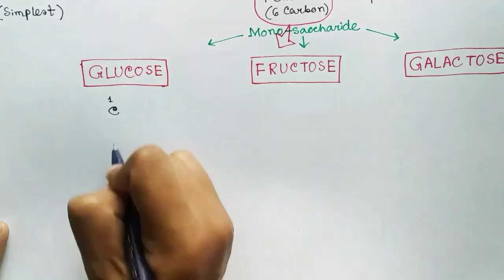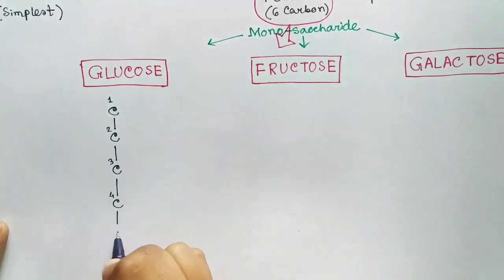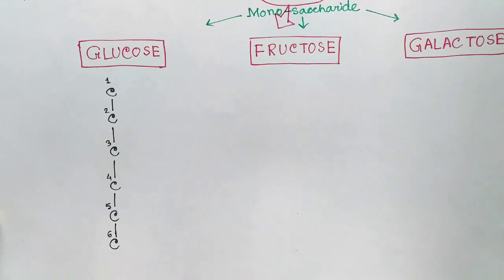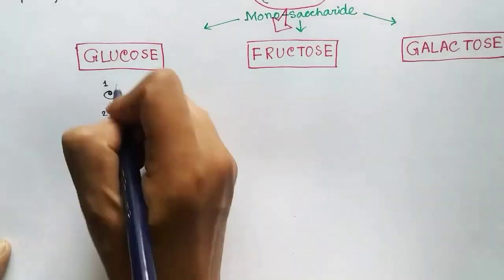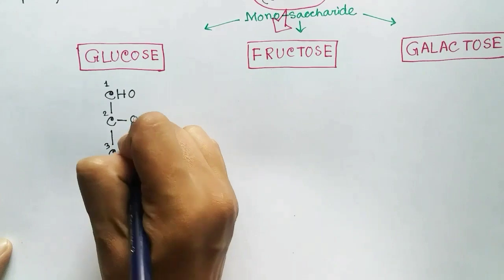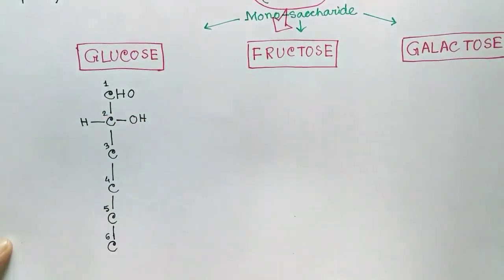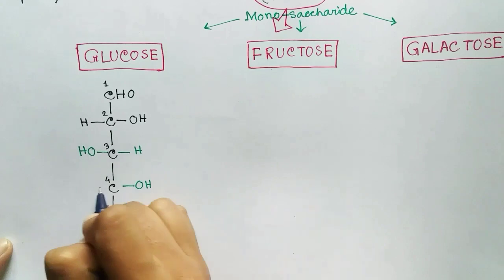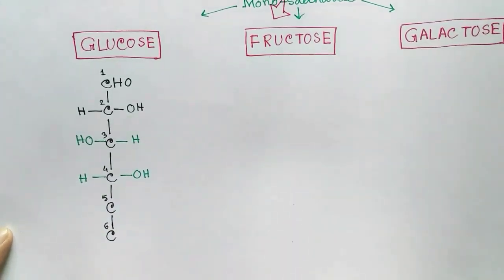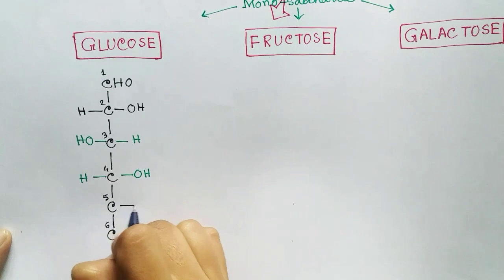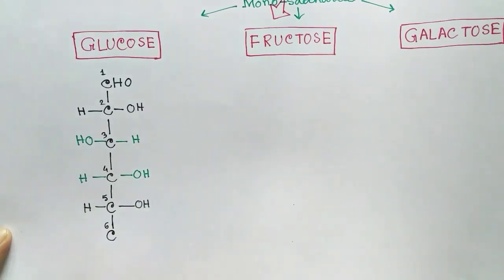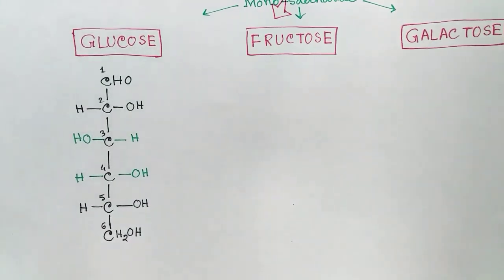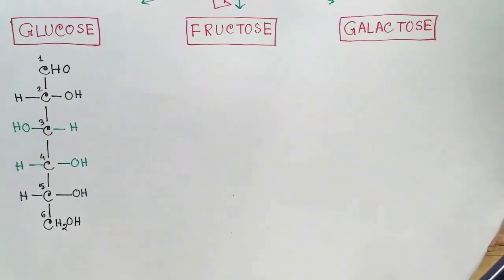So let's begin with glucose. It has 6 carbon molecules. To easily draw the glucose linear structure, I always remember these things. First, the first carbon will have the aldehyde group. The hydroxyl group on the second carbon will be on the right side, and the third and fourth carbon hydroxyl groups will be in the opposite directions. The position of the hydroxyl group on fifth carbon depends on other factors, so we will discuss that later. So for now, I am keeping it on the right side. And in the sixth carbon, we'll have CH2OH.